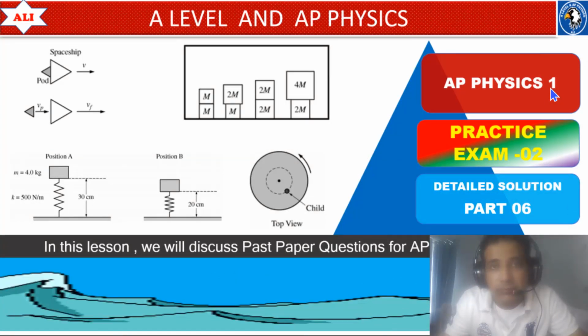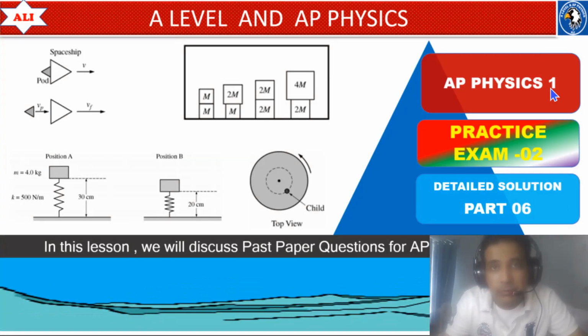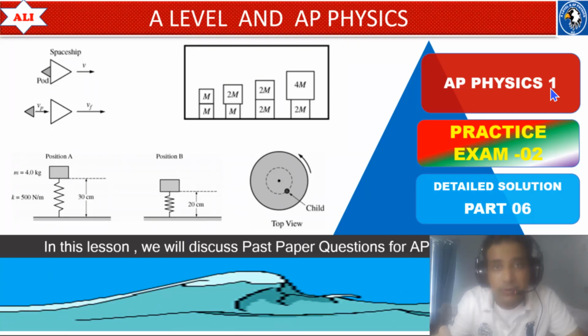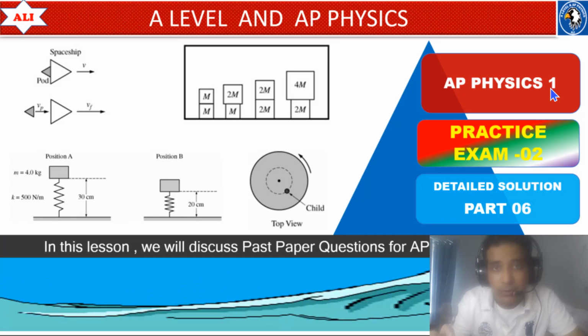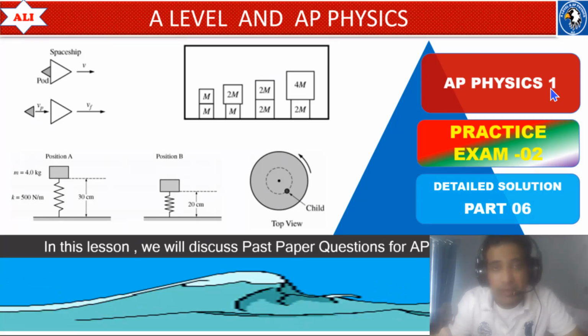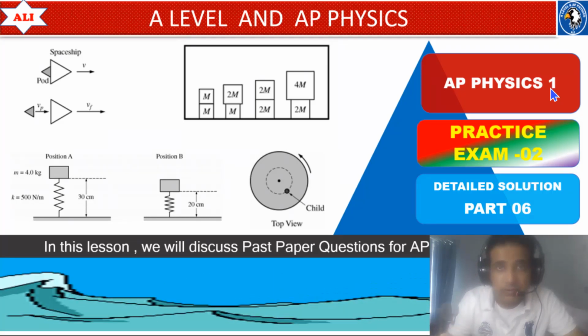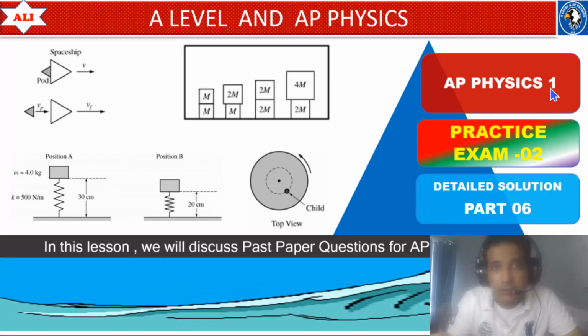In today's lesson, we will discuss past paper questions for AP Physics 1. In this lesson, we will discuss these questions in detail so you can improve your conceptual understanding of these topics and also have a better understanding of these questions. Let's study together. Let's improve together.